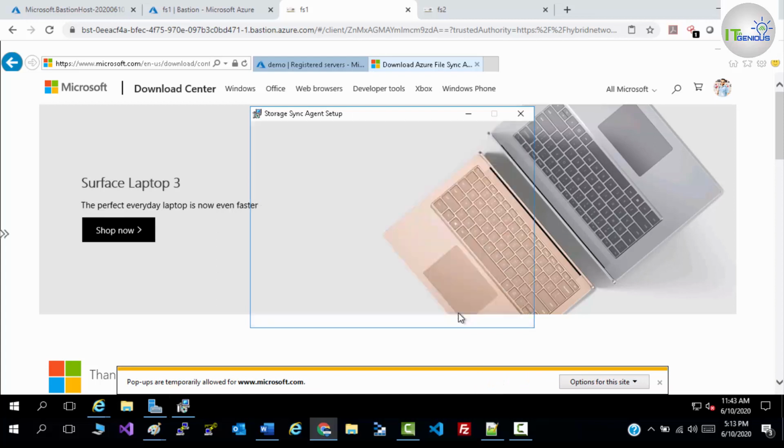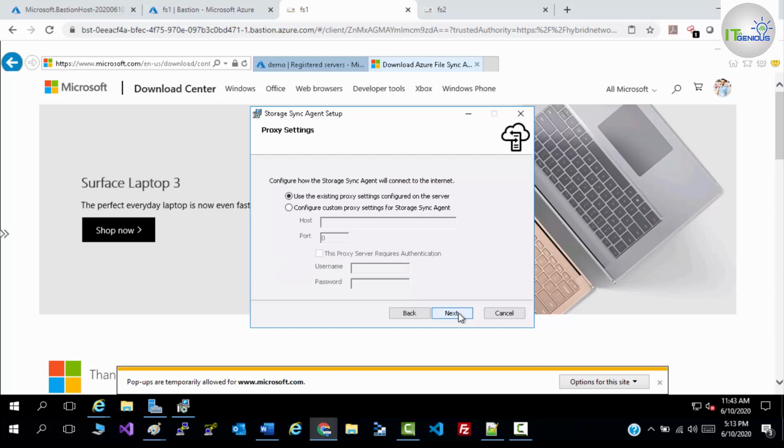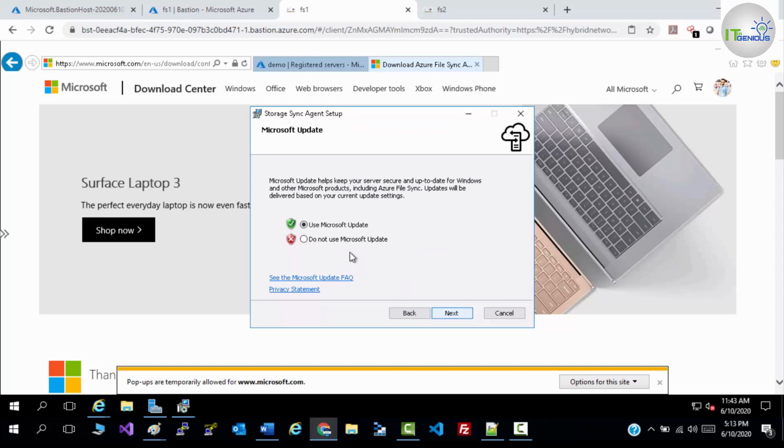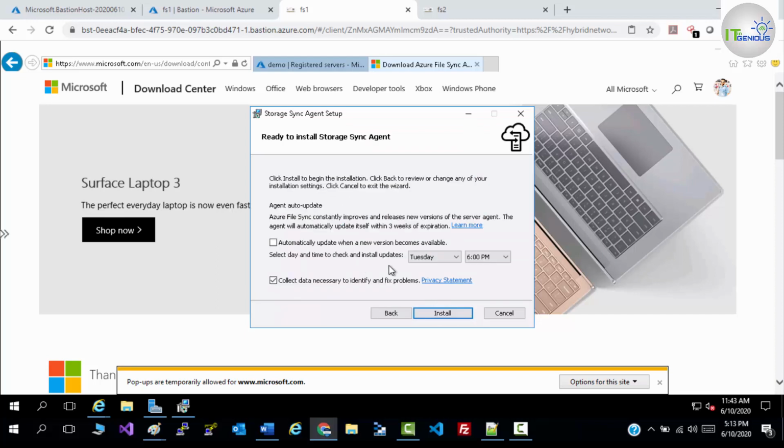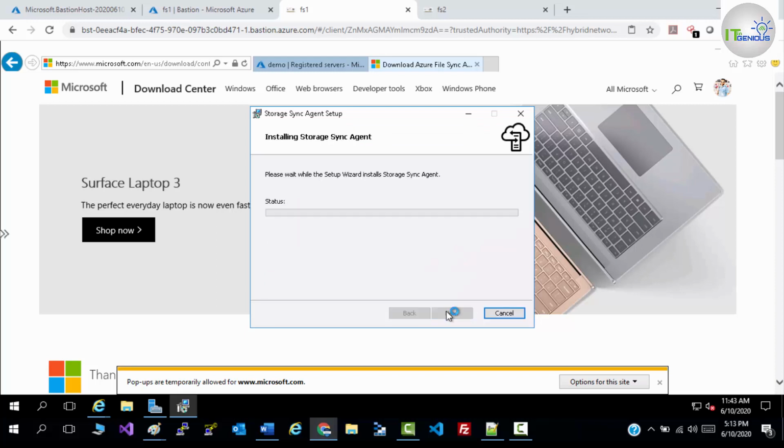So click on next, next, next. If you are using any proxy, you need to provide proxy information. Click on next. Right now I'm not going to select any update. That option was for automatic update of your sync agent. Correct. So you can select your timing, your schedule. As per your schedule, your updates will be installed on your sync agent, and syncing will start immediately when you add your endpoint into your sync group.